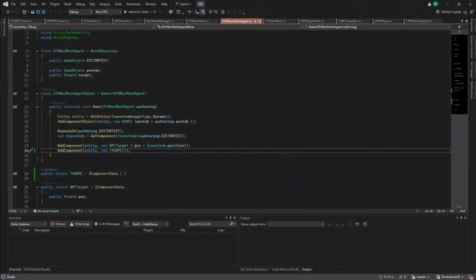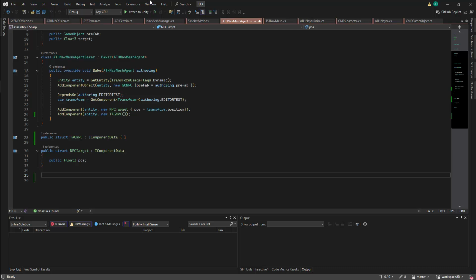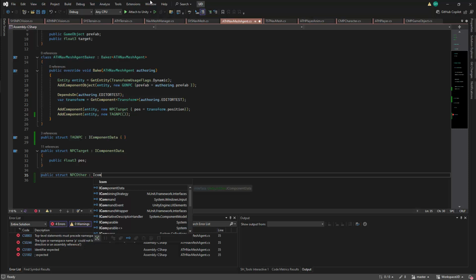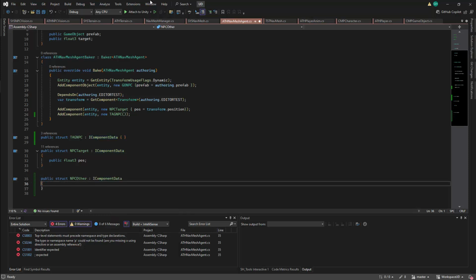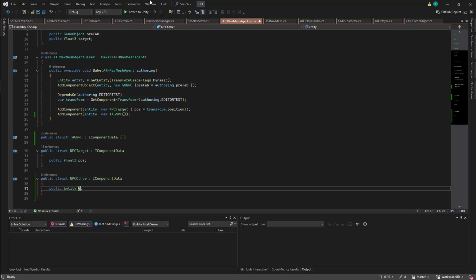I'll be working on the authoring script for my NavMesh agent, and here I'm going to add a third component. This will be a public struct, and I'll call this NPC other. This is not specifically an enemy, and we're already defining target as a position, so another entity that can be affected by this entity will be referred to as other. This will inherit from IComponentData, and it will have one member variable. This will be a public entity, and it will be called other.